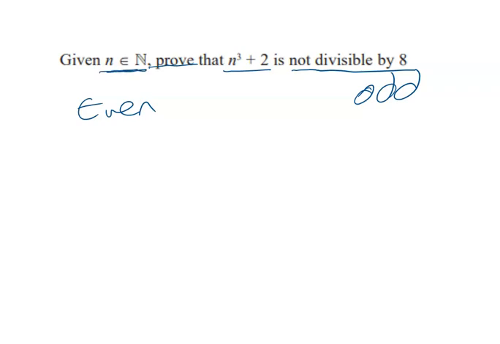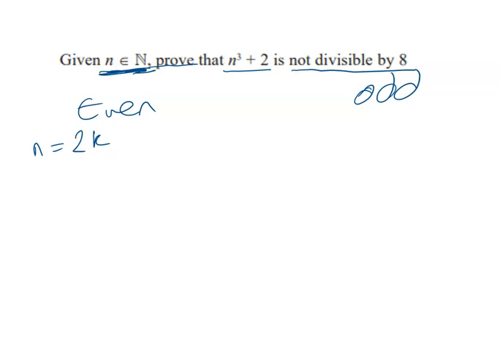Especially because in this case, it's got to be not just a whole number, but a positive whole number. These are the natural numbers, so there's no negatives allowed. So that can't get in the way. So if we can prove it for even and odd, then we're laughing. And the way we do that is we make n an even number. So if we have n being a function of something else, so let's say k, and whatever k is, we're going to double it. So k can be any natural number, and then you double it, well, it has to be even. Odds are going to become even, evens stay even.